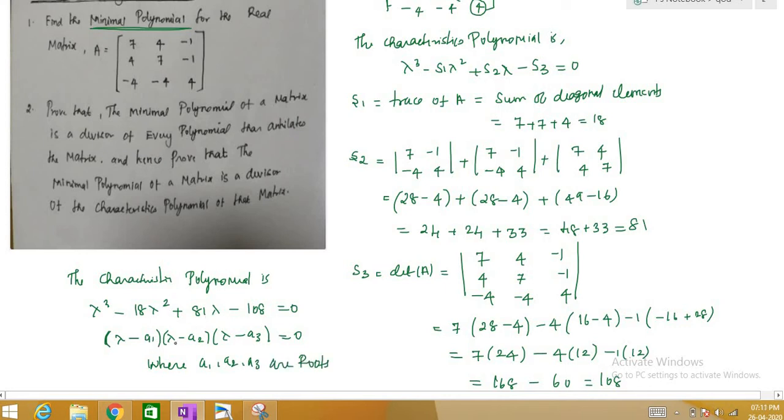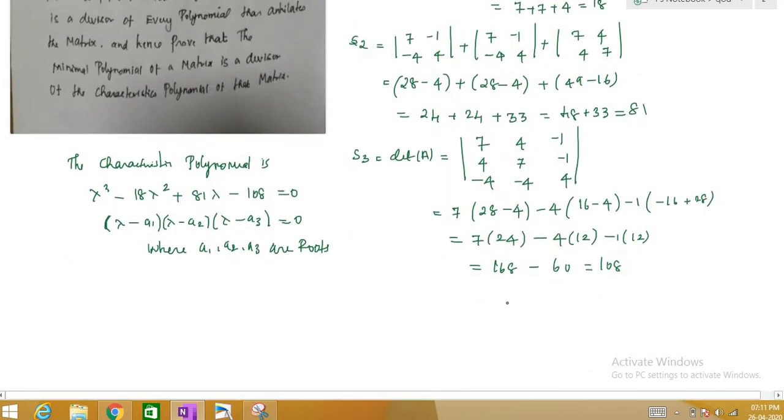So after finding this, you will find the minimal polynomial. So first we are expressing the characteristic polynomial like this. After expressing this, you will find the minimal polynomial, and then I will explain what the minimal polynomial is also. So first we will find the roots for this equation. You know how to find the roots for a third degree polynomial.